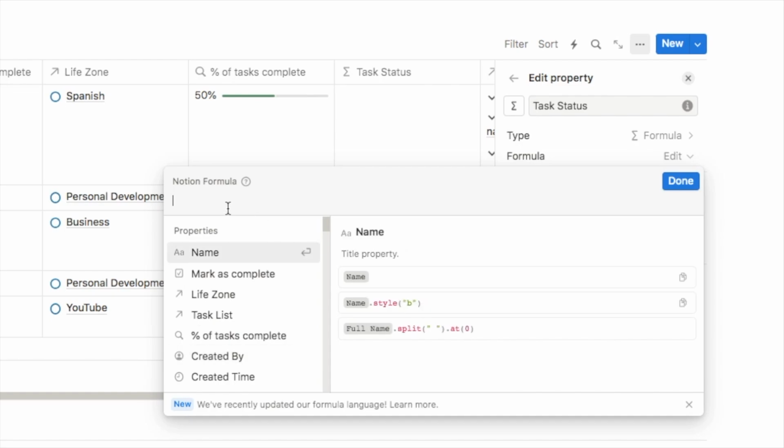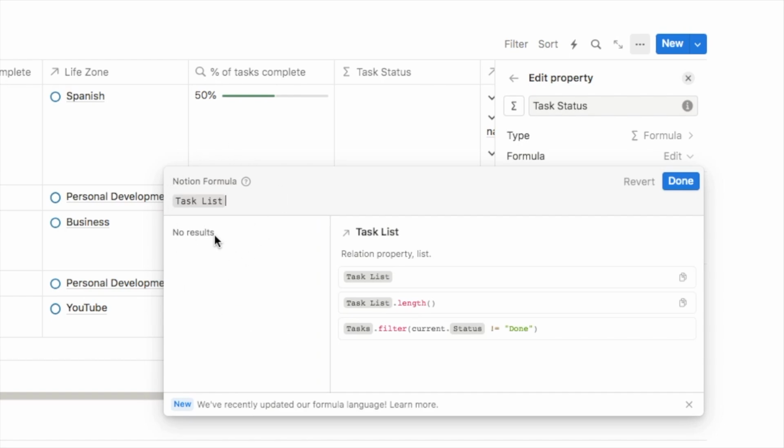So the first thing we want to do is select the relation property for our task list. So if you look in the properties list here, you'll see the task list relation. So you want to click on that and add it into our formula. So this is like us saying that we want to use some of the data from our task database. So that's where we're going to grab the information for how many tasks have been complete or how many remain.